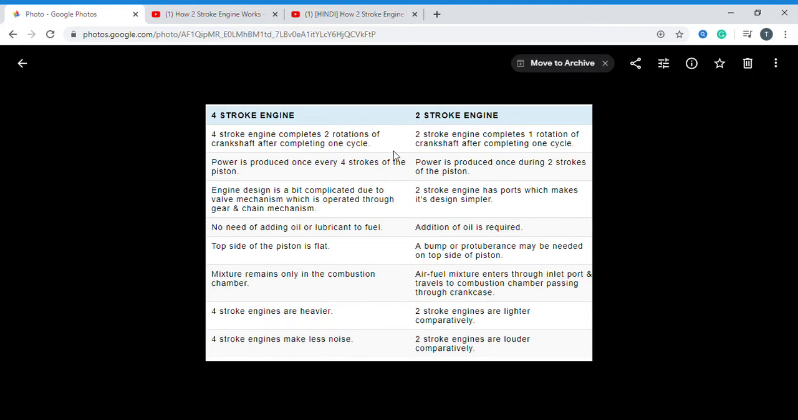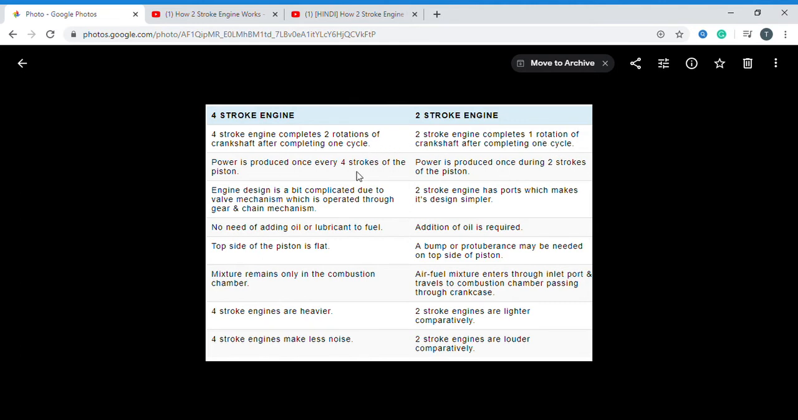The second important difference: in the four-stroke engine, the crankshaft takes two rotations to complete the cycle, the cycle being the four working processes. Here in the two-stroke engine, the four working processes are completed with one rotation of the crankshaft. So that is the second difference.